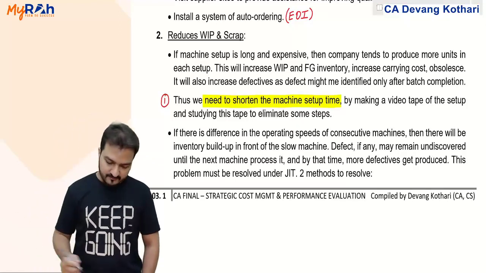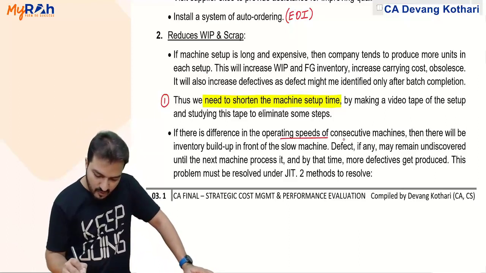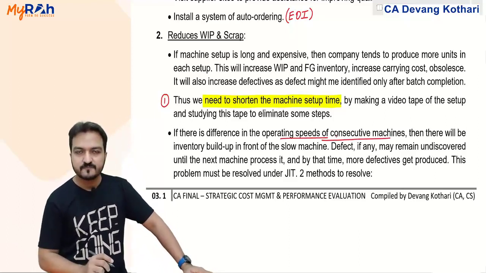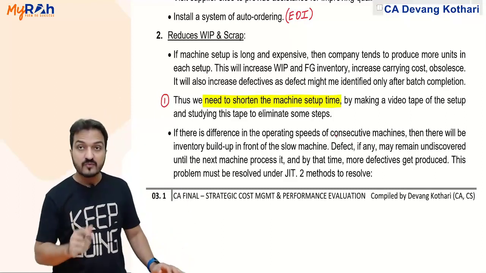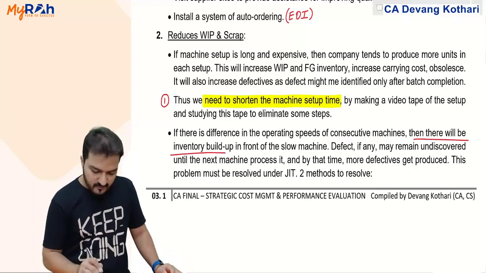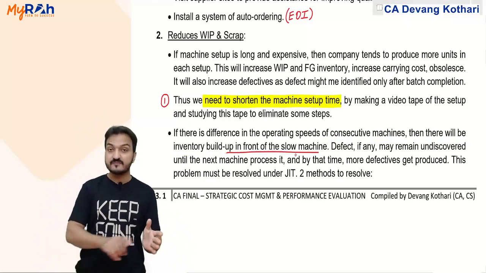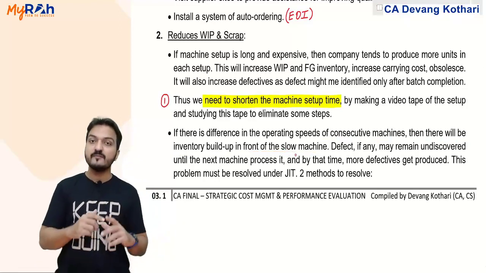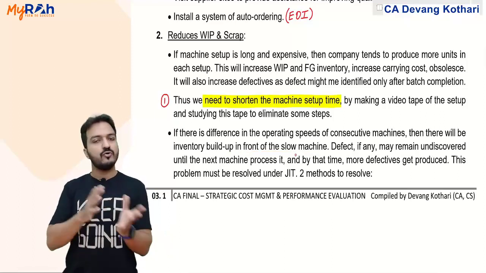Second, if there is a difference in the operating speed of consecutive machines, machine 1 is very fast, machine 2 is slow, then there will be inventory buildup in front of the slow machine. Naturally, machine 1 will give out the output very fast, but the output of machine 1 must go into machine 2.